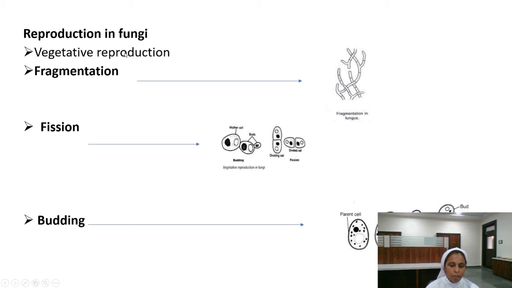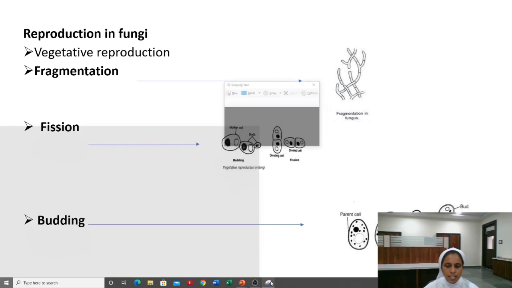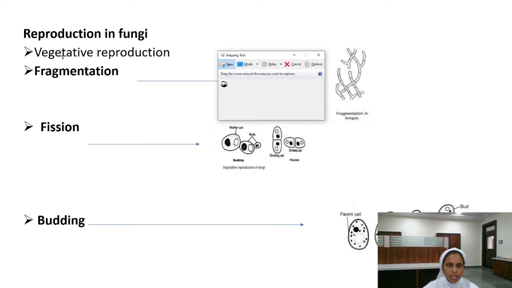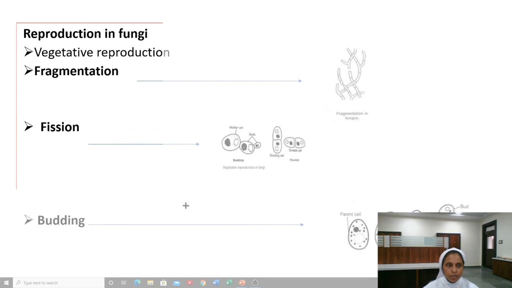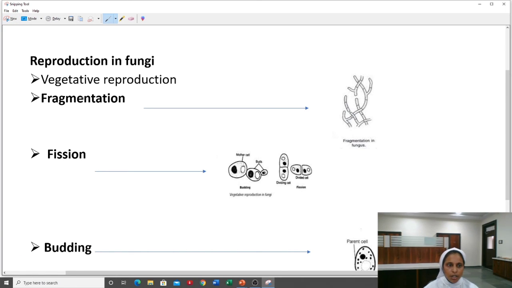Reproduction in fungi takes place through the vegetative method. This vegetative reproduction undergoes three methods: fragmentation, fission and budding.